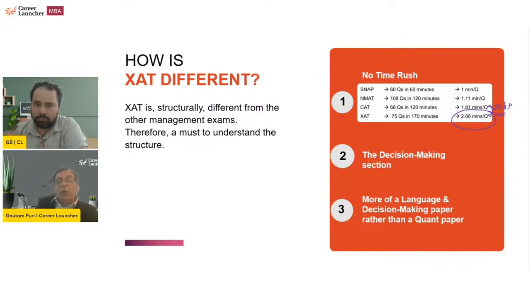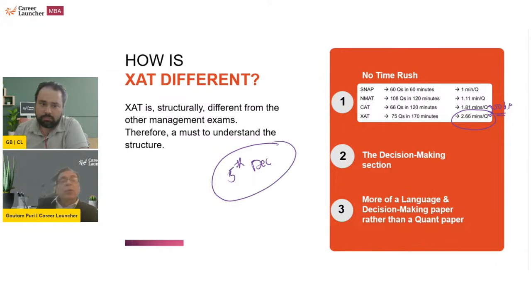And those of you who have not applied for it so far, please remember you still have a couple of days. You can apply for it, and while you can apply through XAT also, XAT की website से, you can go to easy apply in your CL zone, and my zone में जाके वहां से apply कर लो. Easy apply से वहां पे तुमको कुछ थोड़ा बहुत benefits भी मिल जाएंगे.